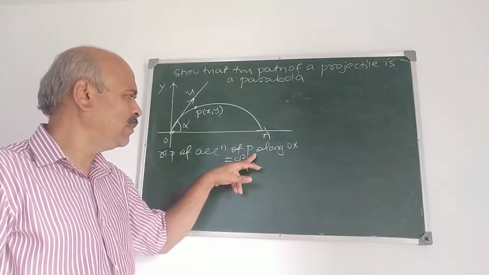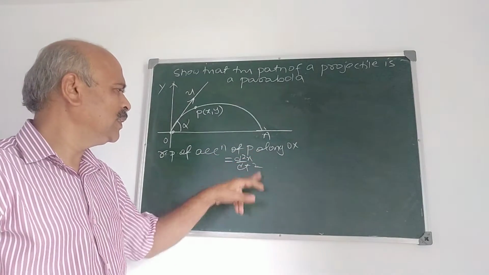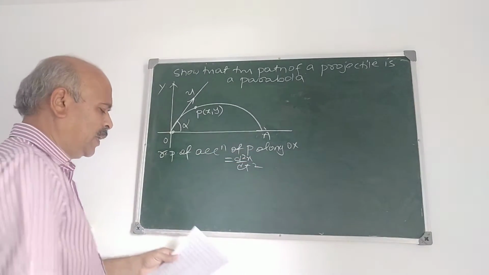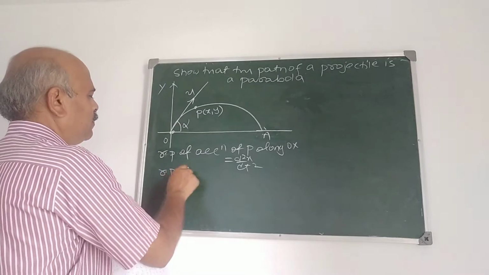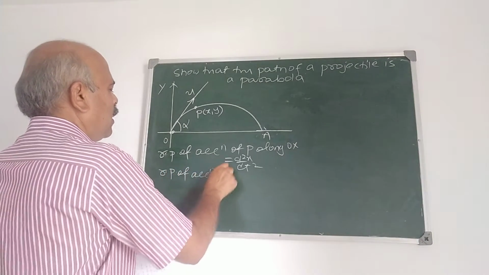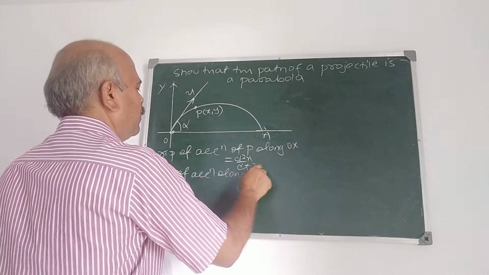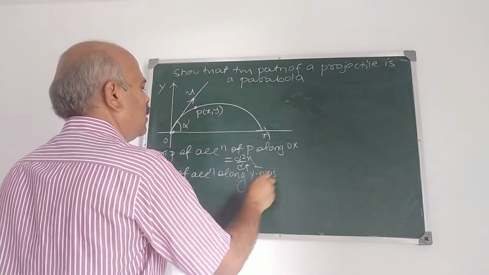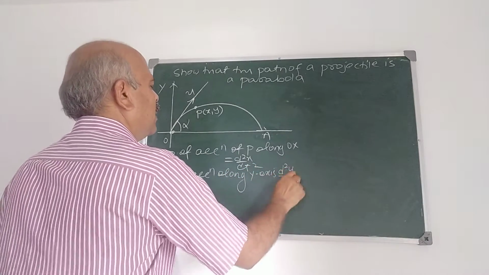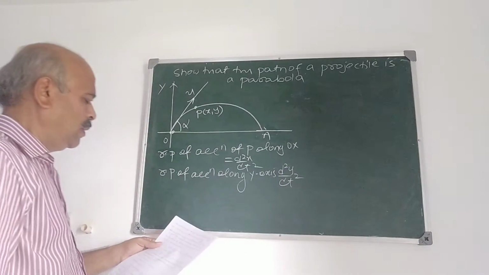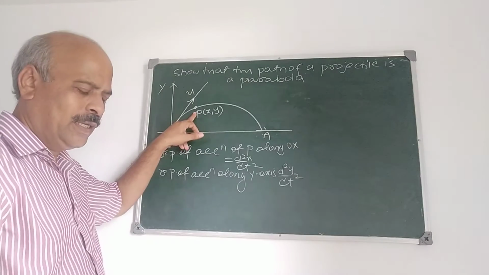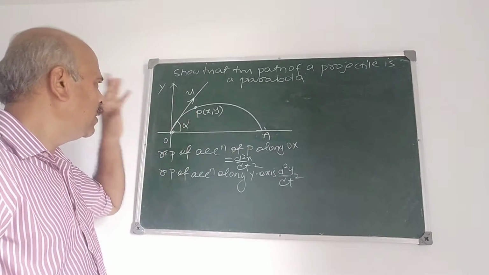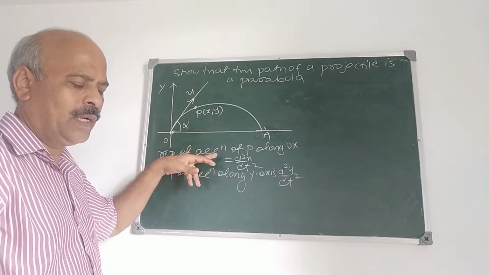Resolved part of acceleration along x is d2x by dt square, and resolved part of acceleration along the y-axis is d2y by dt square. Now as I explained, the only force acting on the particle is its weight, which acts vertically downwards.